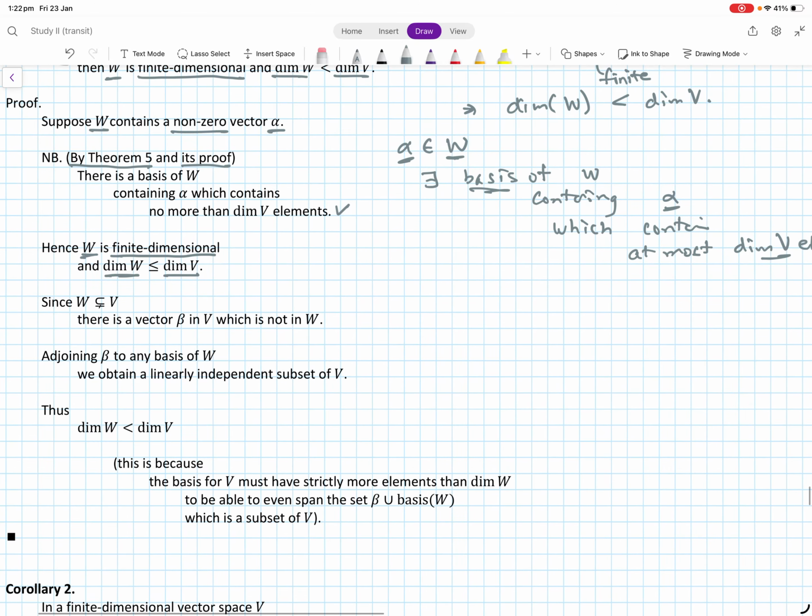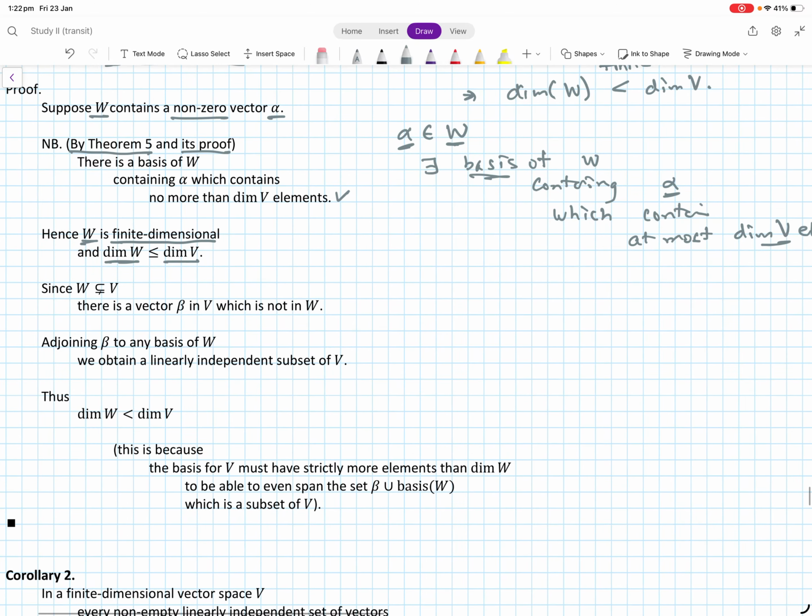Okay, and then W is a strict subset of V, right? We know this, and so there has to exist some beta in V which is not in W. That's what it means to be a strict subset.